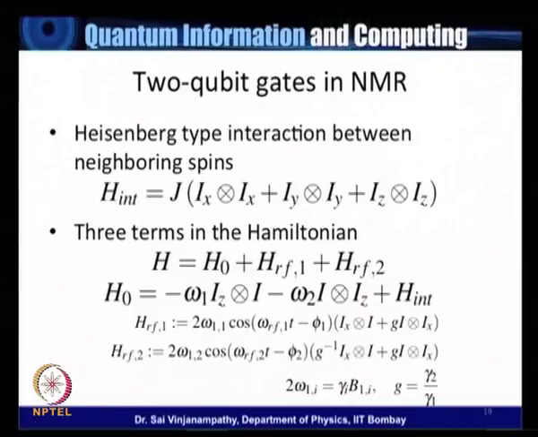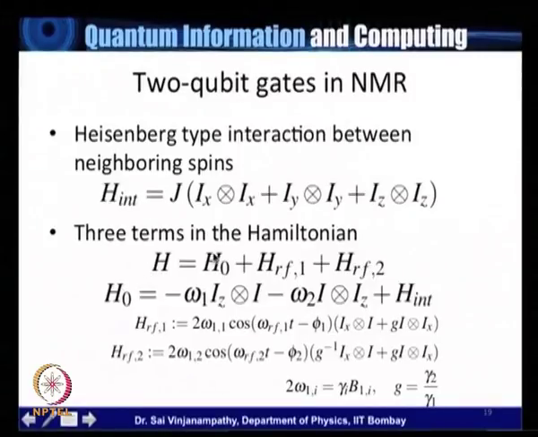For 2 qubit gates to be implementable, what one needs is some sort of interaction between nuclear spins. So for example, in NMR, the Heisenberg type interaction is quite common between neighboring spins. So this Hamiltonian is given by Ix tensor product Ix plus Iy tensor product Iy plus Iz tensor product Iz, right? And the coupling strength is the quantity J. This is the coupling J.